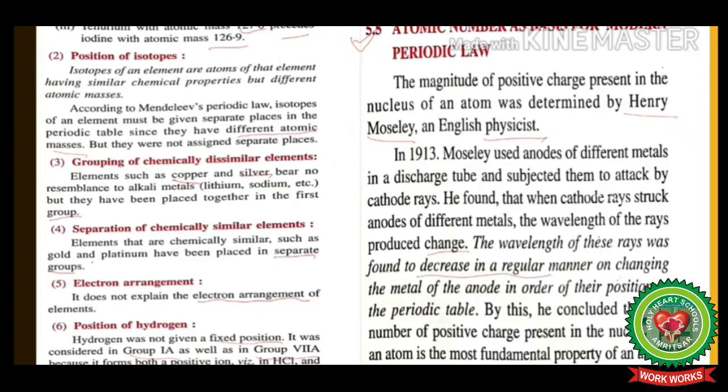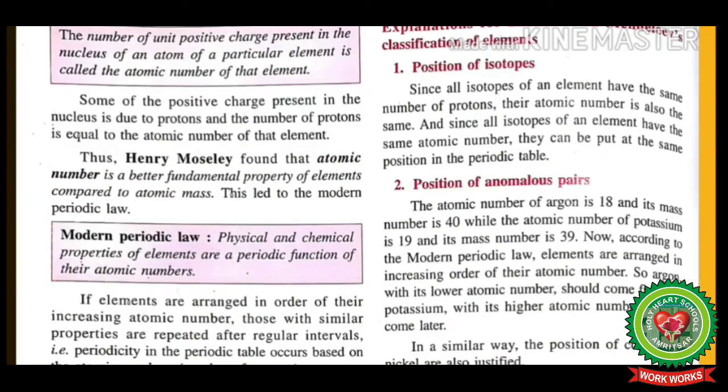The wavelength of these rays was found to decrease in regular manner on changing the metal of anode in order of their position in the periodic table. By this, he concluded that the number of positive charge present in the nucleus of an atom is the most fundamental property of an atom. So this para explains the discovery of atomic number as a fundamental property of an atom by Moseley in 1913.